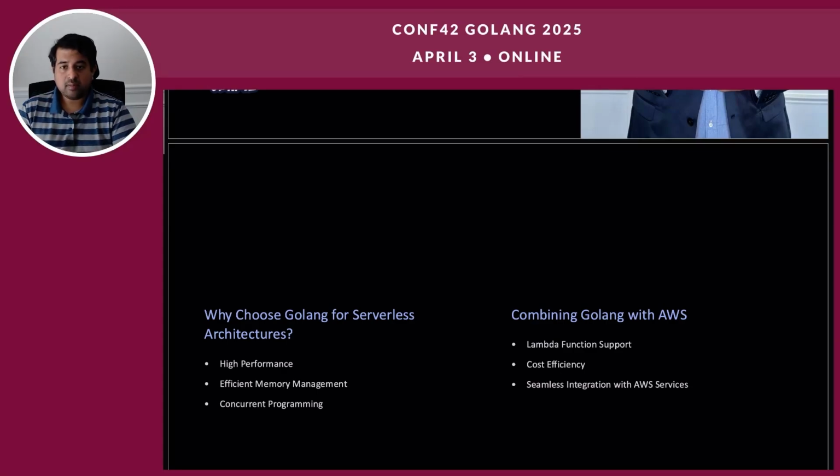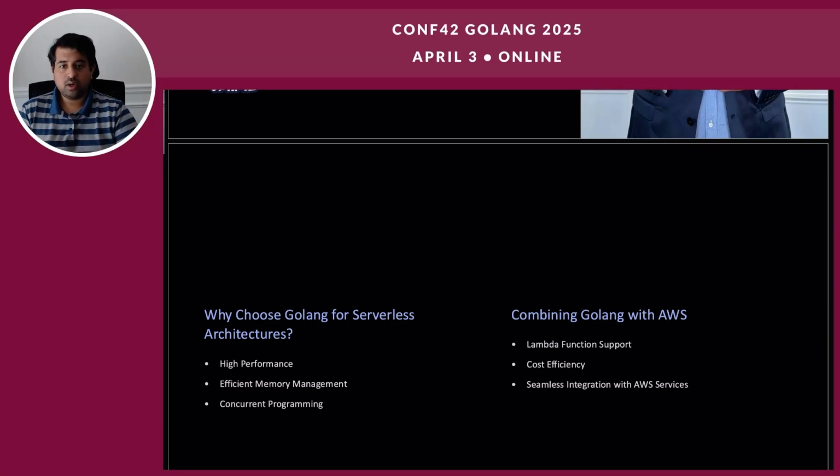Seamless integration and performance. Golang integrates seamlessly with core AWS services like DynamoDB, S3, API Gateway, and CloudWatch. This native compatibility ensures scalability without introducing performance bottlenecks. Golang's concurrency model and low latency execution are particularly beneficial when interacting with these services, enabling efficient data processing and real-time event handling. For instance, a Golang Lambda function triggered by an S3 event can process and store data in DynamoDB with minimal overhead and high throughput.